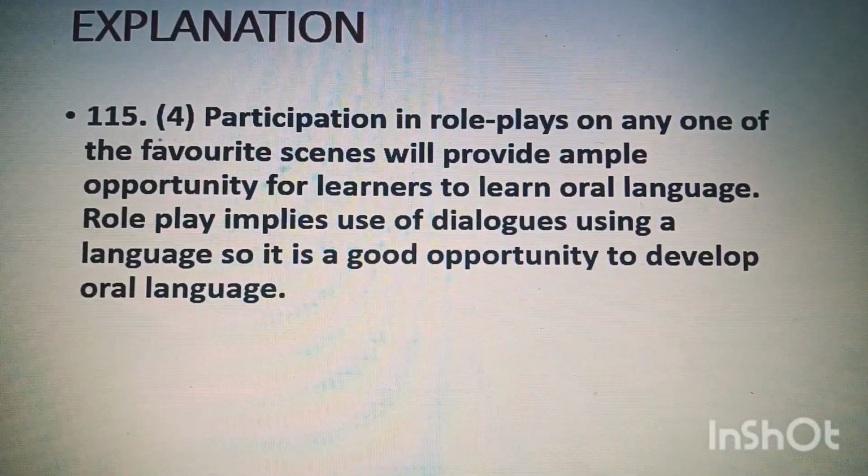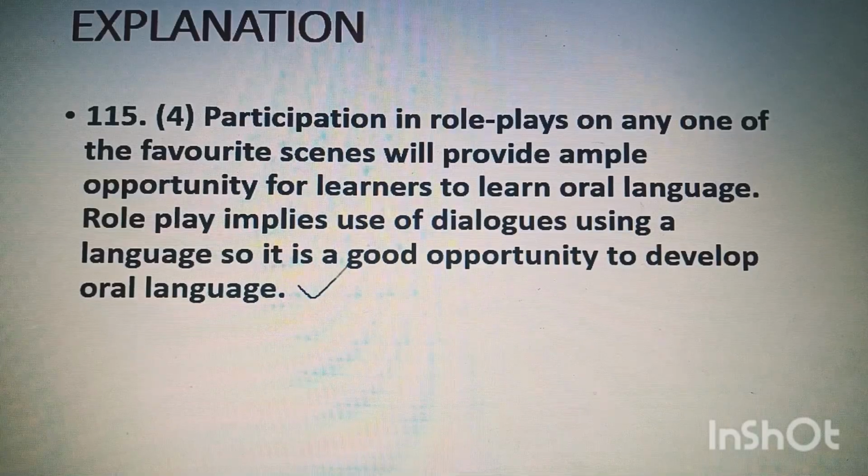Explanation. Participation in role plays on any one of their favorite scenes will provide ample opportunity, a big opportunity, for learners to learn oral language. Role play implies use of dialogues using a language, so it is a good opportunity to develop oral language.